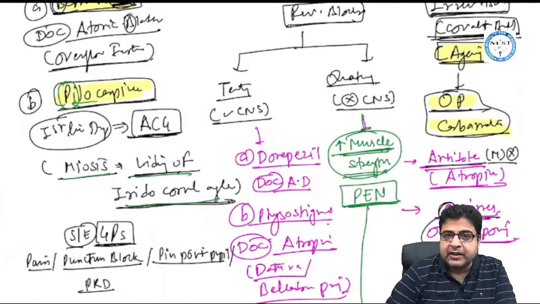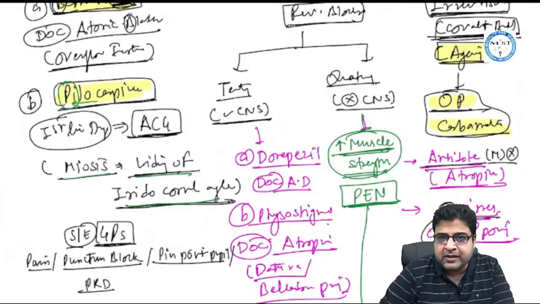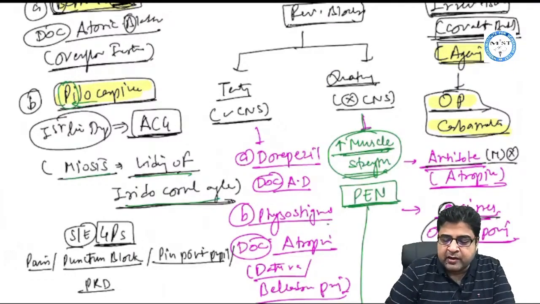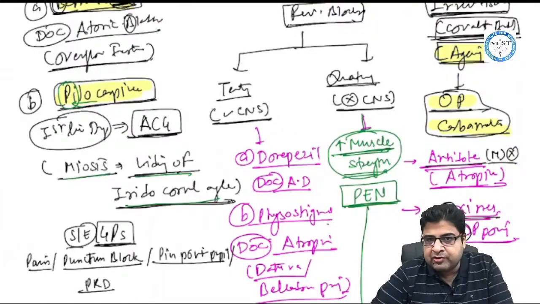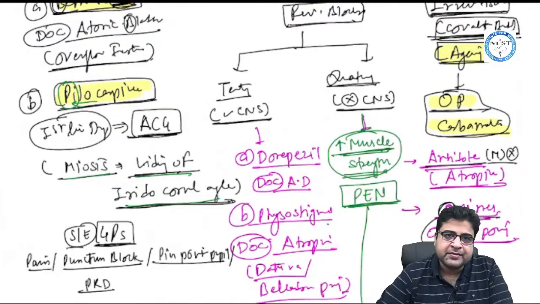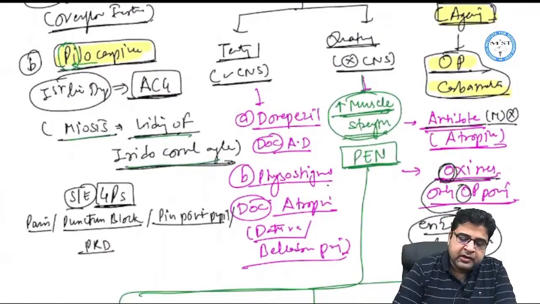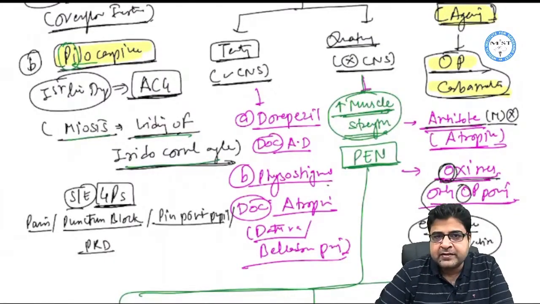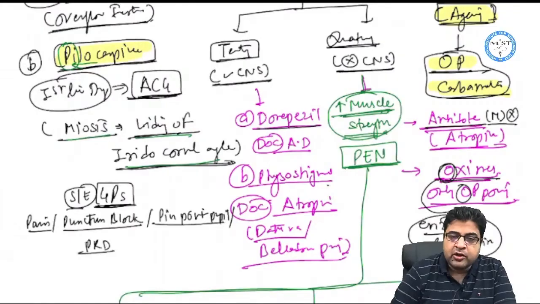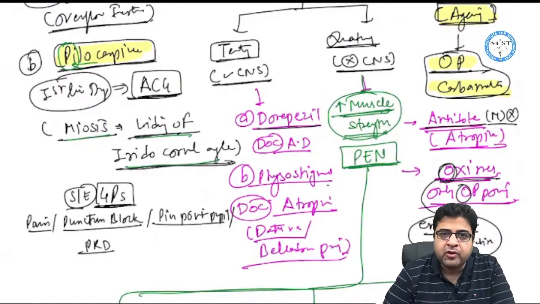Now tertiary acetylcholine esterase inhibitors can cross the blood-brain barrier and they can act on CNS, and quaternary drugs cannot cross the blood-brain barrier because of their structure and they cannot act on CNS. Now tertiary medicines that will act on CNS, we can divide these medicines in two groups. The one drug, that is donepezil, is given to improve your memory.